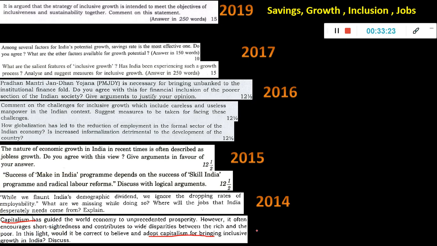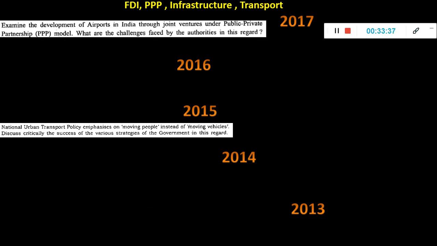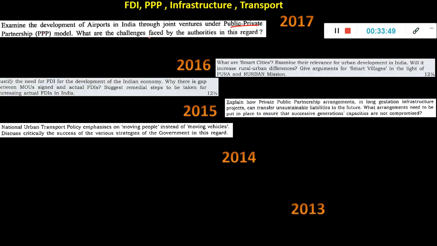For development, obviously capitalism is needed, but whether it is also having problems in India's context, India's growth context. So this is FDI, FPI, where it used to repeat, but if you see, after 2017 the question has not come, because as I told, UPSC themselves might have got fed up of asking that. Okay, so: examine the development of airports in India through joint ventures under PPP. So airports and PPP, they mixed it up together. What are the challenges faced by the authorities in this regard?